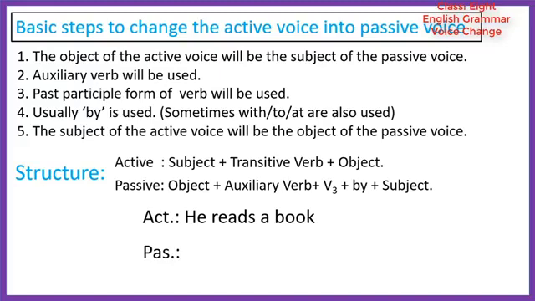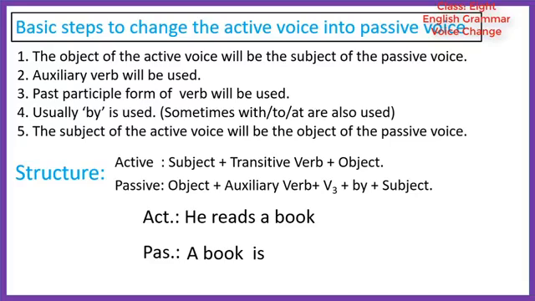The passive voice will be, first I said the object of the active voice will be the subject of the passive voice. So here object a book, so a book will be the subject. Then we will use auxiliary verb. The sentence is in present indefinite tense, so auxiliary verb will be is. Then we will use the past participle form of the transitive verb.